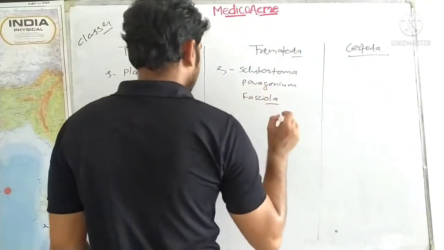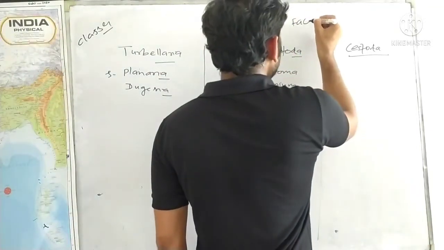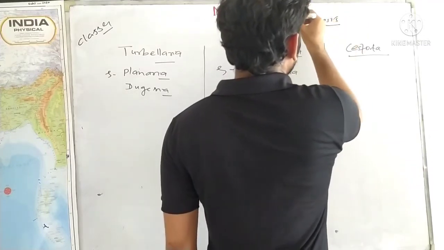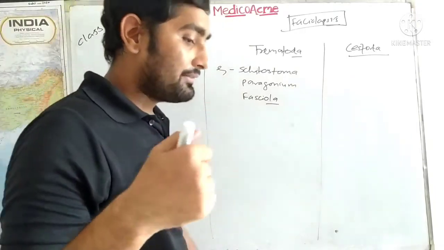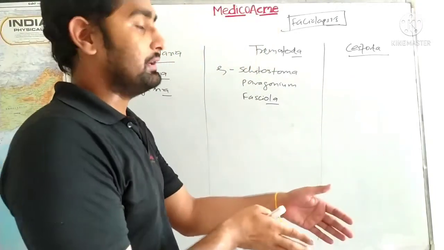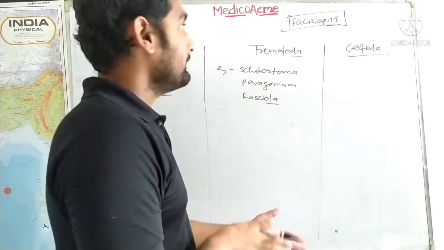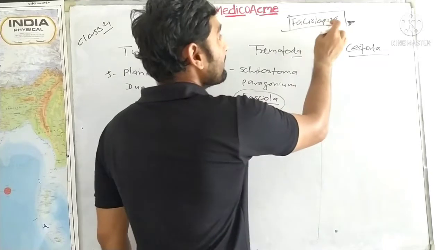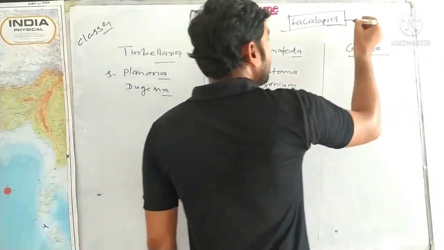There is a term which can be asked in the examination, that is fasciolopsis. What is this fasciolopsis? Anyone? Fasciolopsis is actually the parasitic condition of any fluke residing in the gut, not only Fasciola.